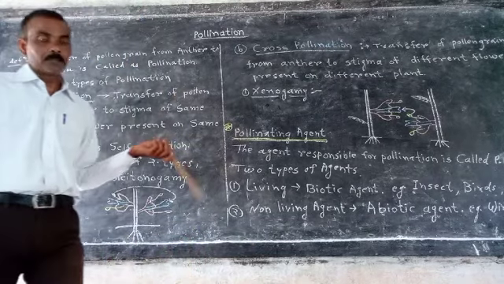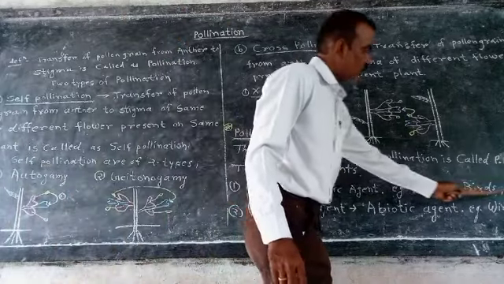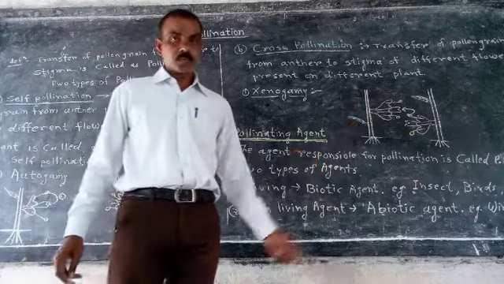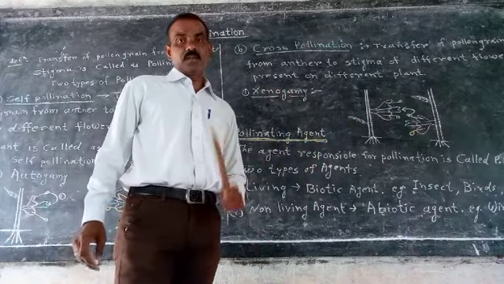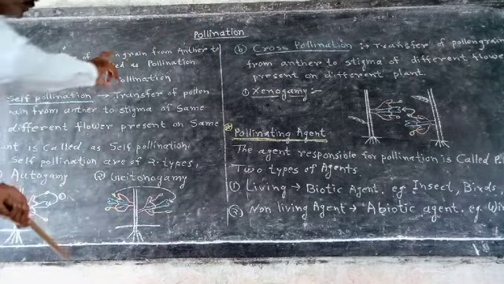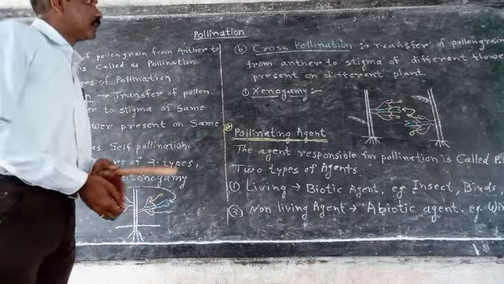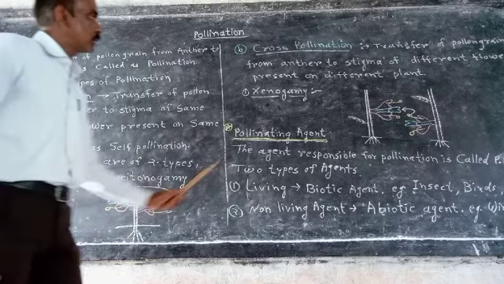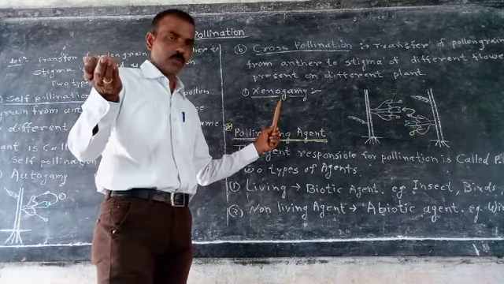First chapter here completed. I am giving you the notes of those terms. You can take a screenshot of that, note down, and define autogamy, geitonogamy and xenogamy. Define those terms by your own.